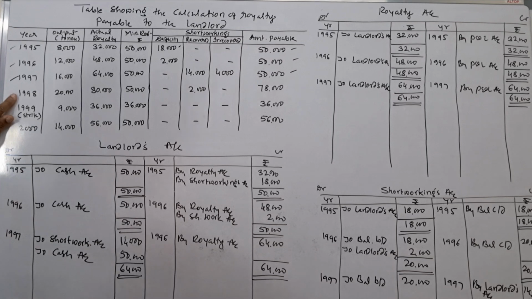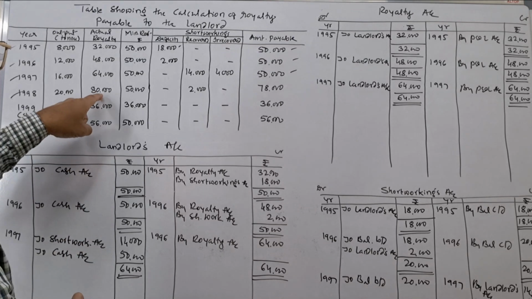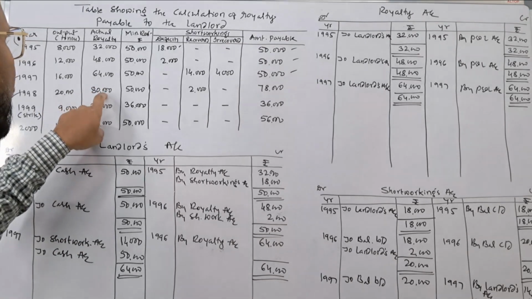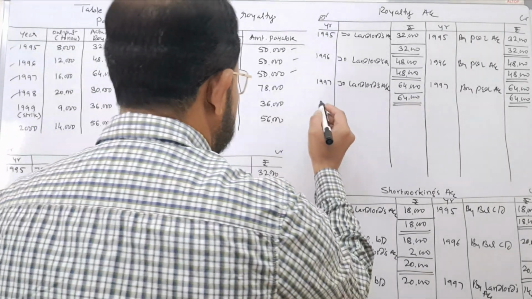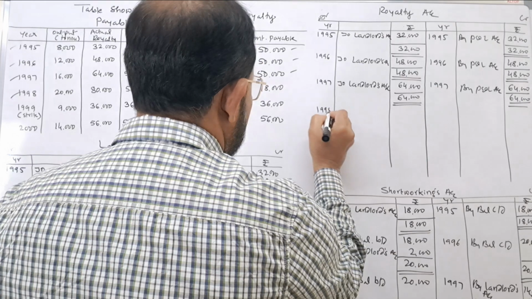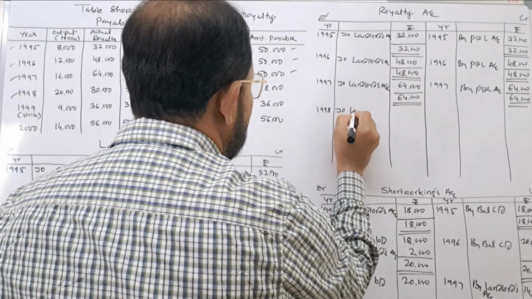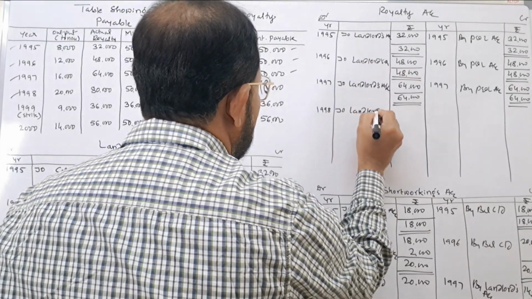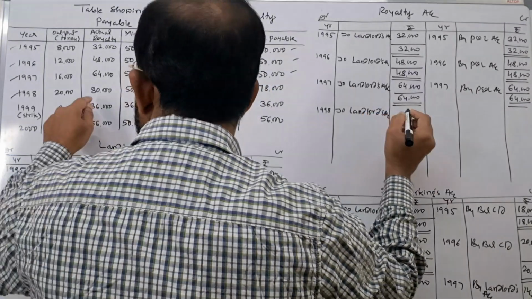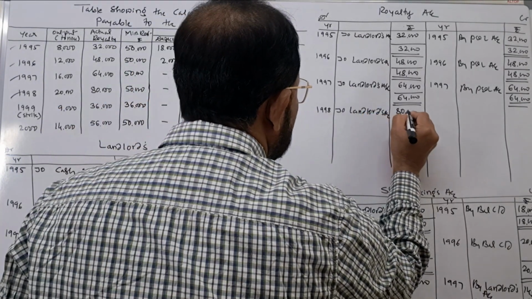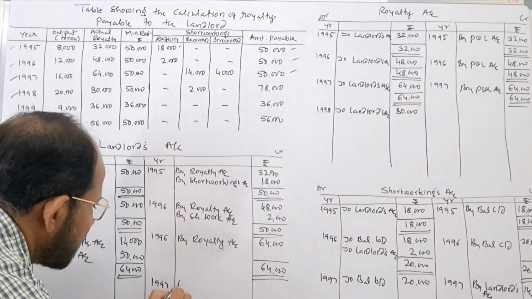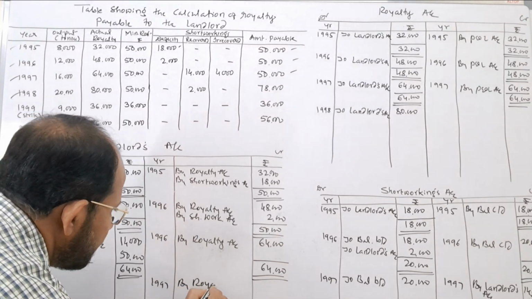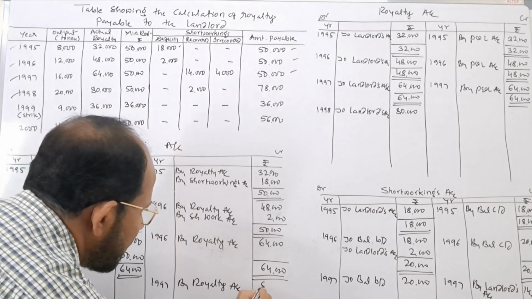Okay, now come to the fourth year, 1998. In the year 1998, again actual royalty is more, deficiency is not there, short working is not there. Again we pass the same journal entry. Royalty account is debited and the landlord's account is credited with the amount of actual royalty, rupees 80,000. Here I post this one to the landlord's account by royalty account.